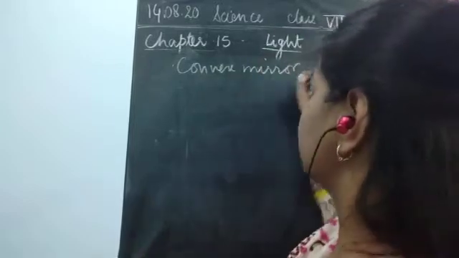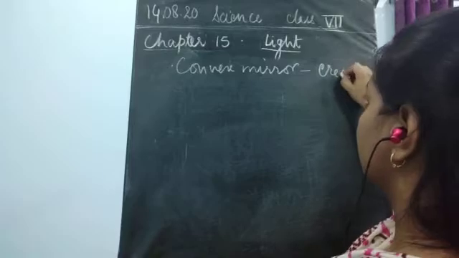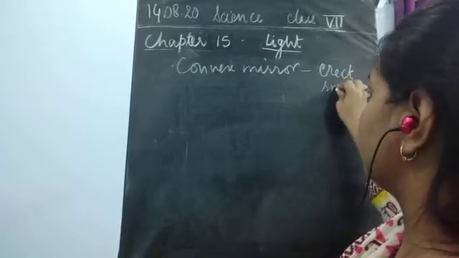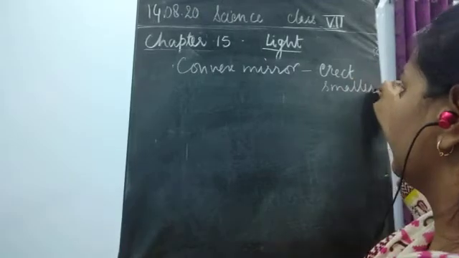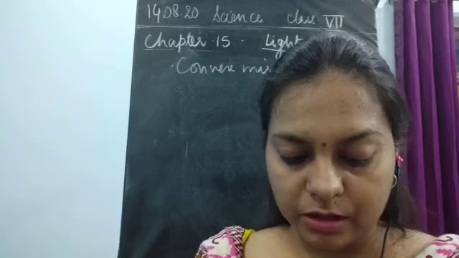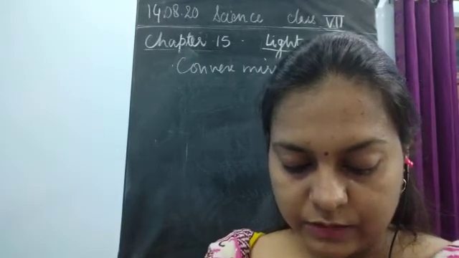So in convex mirrors, an erect image is obtained, smaller but erect. And if you are obtaining the image, we can obtain it on the screen also.